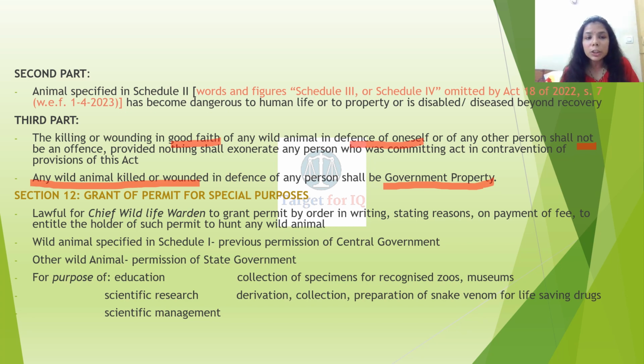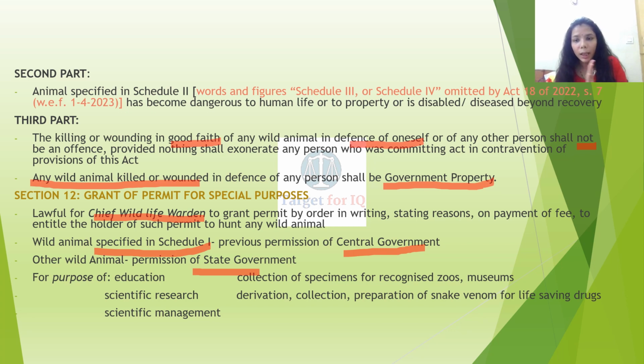It is lawful for the Chief Wildlife Warden to grant a permit by order in writing stating reasons, on payment of a fee, to entitle the holder of such permit to hunt any wild animal specified under Schedule 1 with previous permission of the central government. Other wild animals, with permission of the state government. So when any animal included in Schedule 1 is to be hunted for the below mentioned purposes, permission is to be taken from the central government. Any other animal included in any other schedule, permission of the state government would be sufficient.